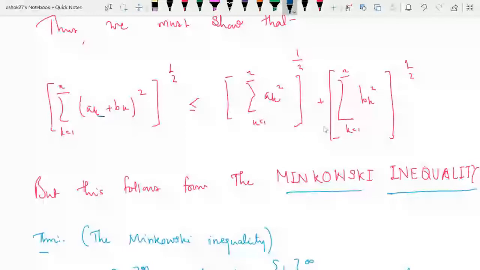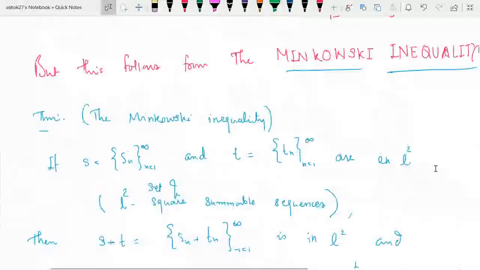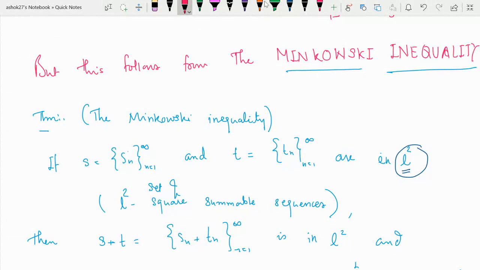What is Minkowski inequality? Minkowski inequality is that if S equal to the sequence Sn, n varies from 1 to infinity, and T, another sequence Tn, n varies from 1 to infinity, are two square summable sequences. So what is L square? L square is the space of square summable sequences.